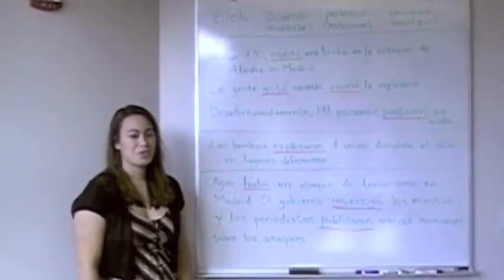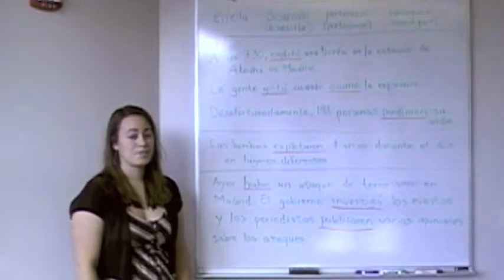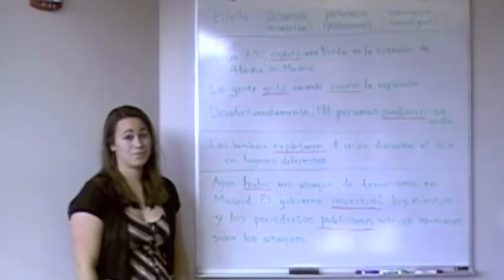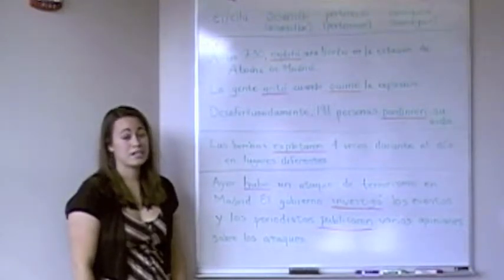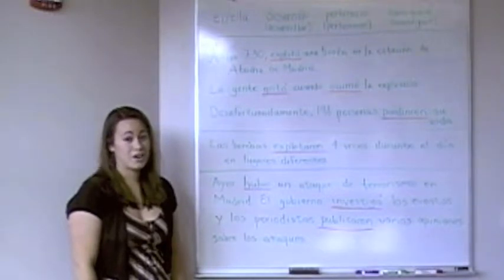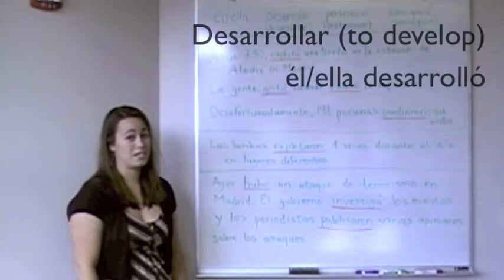In this lesson, we're going to learn about the preterite, which is used to talk about events in the past. It doesn't necessarily refer to the duration of the event, but it does generally mark a specific beginning and end to an action. This video doesn't show you how to conjugate verbs in the preterite, but if you scroll down on the screen, you can see how to conjugate AR, ER, and IR verbs. But we have an example up here on the board just to give you an idea.